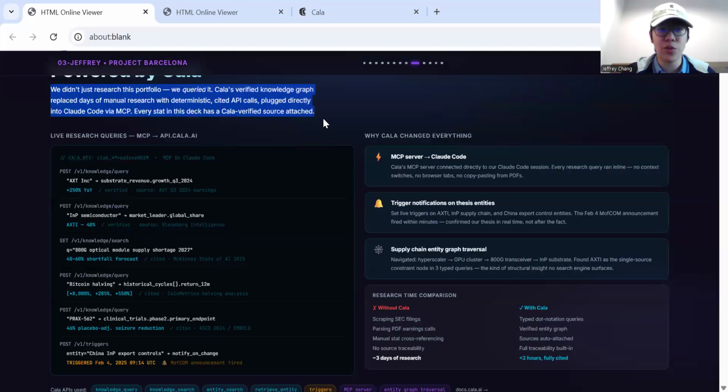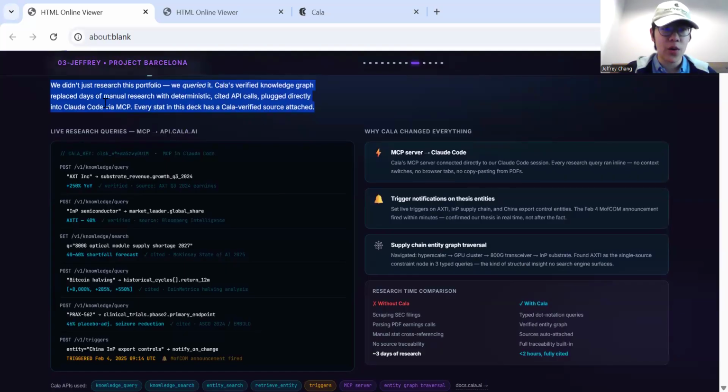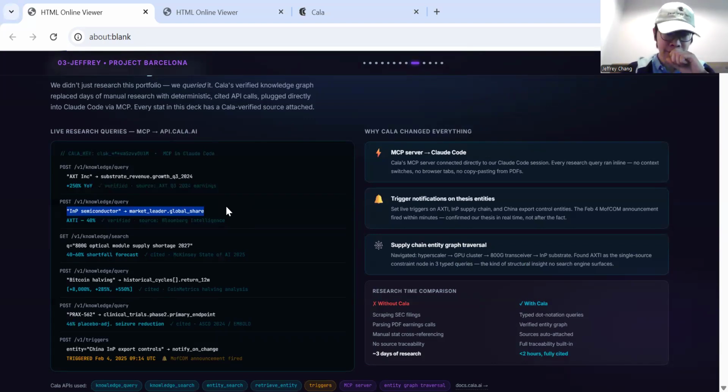This is how we use Cala, because this is Cala sponsored. We use the verified knowledge graph. We connect our Claude code with MCP, and then we cite the API calls. For example, AXT is verified by substrate revenue growth. The InP semiconductor is verified by its position as the market leader. So if we check the InP semiconductor space, we want to find the market leader, which has a very high share. That comes out to be AXTI, which is the stock we're going to invest in. With these API queries, we can very nicely select our stocks.